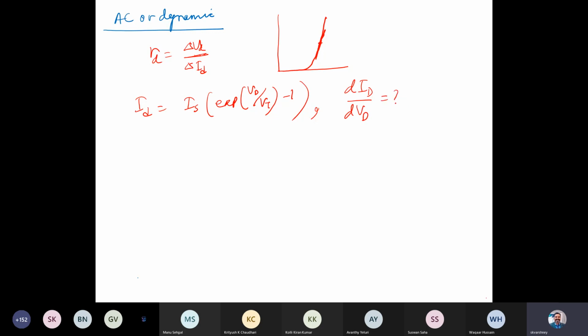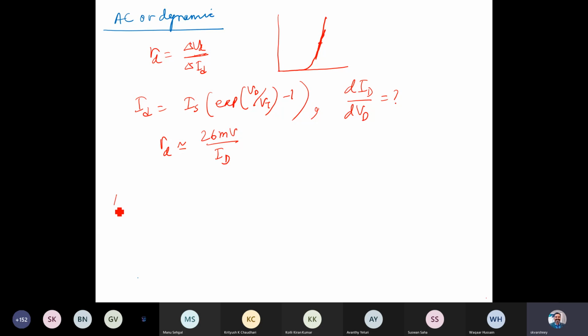If you find dID over dVD and take 1 over it, we get RD. So RD is approximately VT over ID, where VT is 26 millivolt, so 26 millivolt divided by ID.